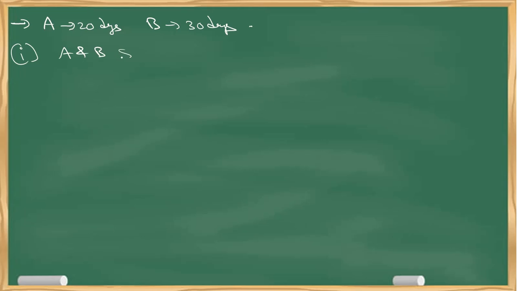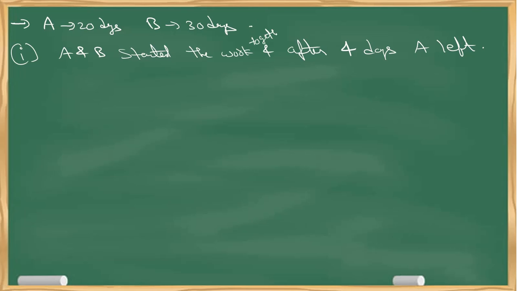A and B started a work together and after 4 days A left.